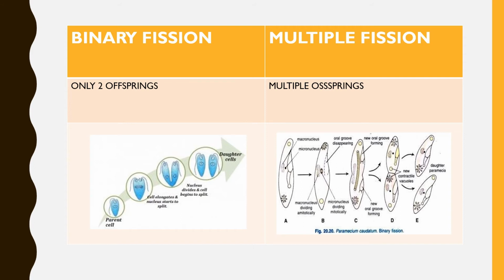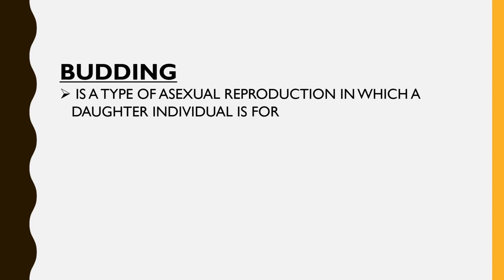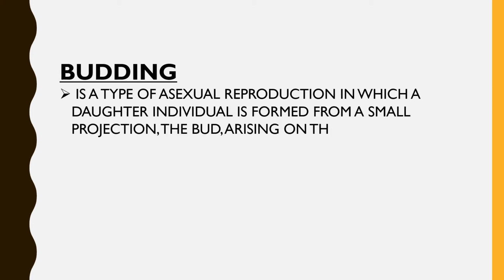Now let us move to the next topic, that is budding. Basically, budding is a type of asexual reproduction in which a daughter individual is formed from a small projection, the bud, arising on the parent body. So the main fact to be remembered is it occurs only in multicellular organisms.